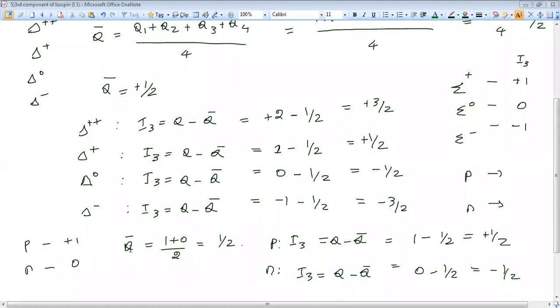See, first thing we need to find average charge. In proton family, we have proton and neutron. Charge of proton is +1. Charge of neutron is 0. So I have to add the charges and divide with the number of members in the family. This is how we need to find average charge. So 1 plus 0 divided by 2, that is equal to 1 by 2. And I am using the formula for calculating.